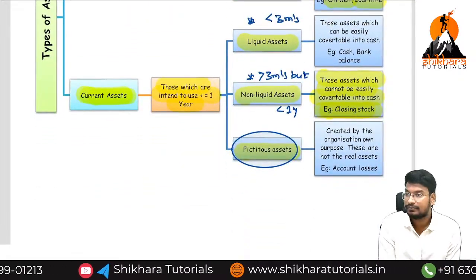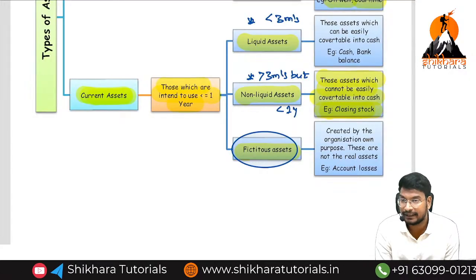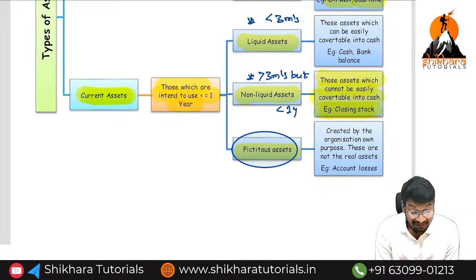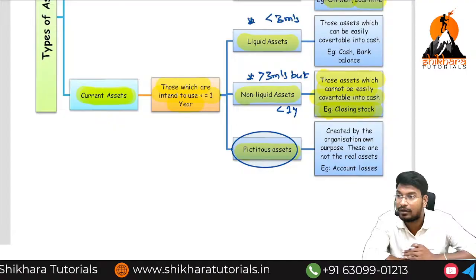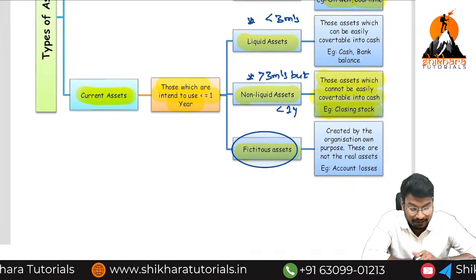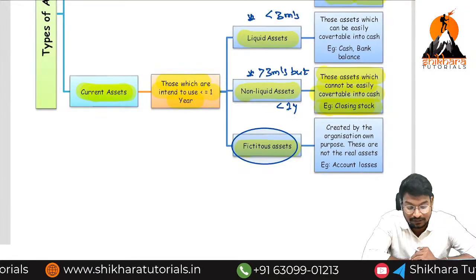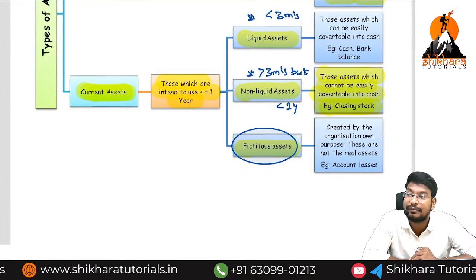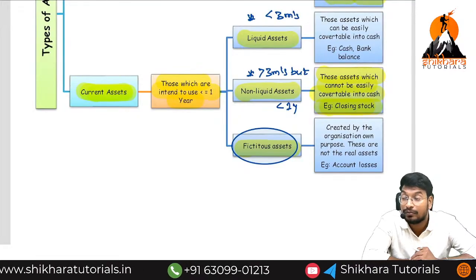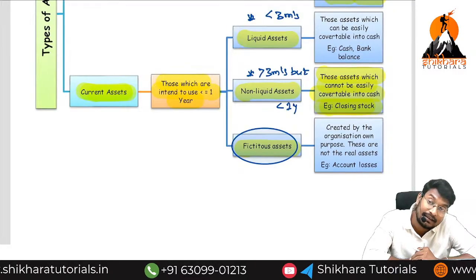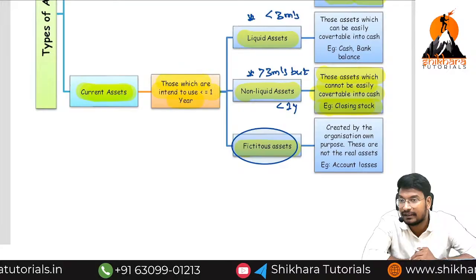Next, current assets mean the intention is to use them for less than 1 year, or that within a short time they can be converted into cash. Current assets are again classified into three types: liquid assets, non-liquid assets, and fictitious assets. Fictitious assets we can discuss in further classes. Liquid assets are convertible into cash within 3 months. Non-liquid assets are those taking more than 3 months but less than 1 year.